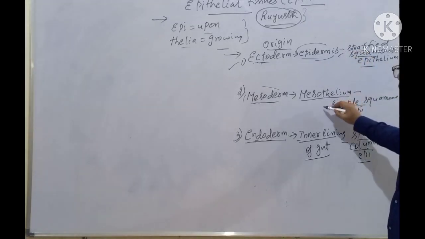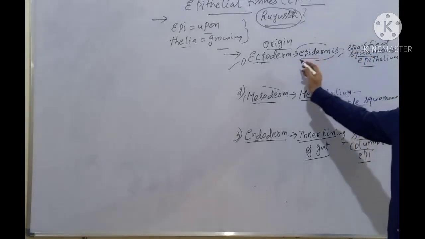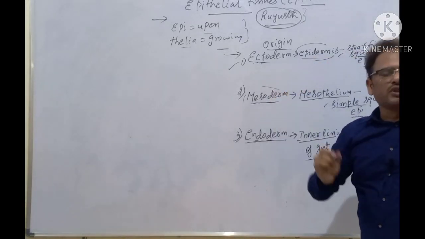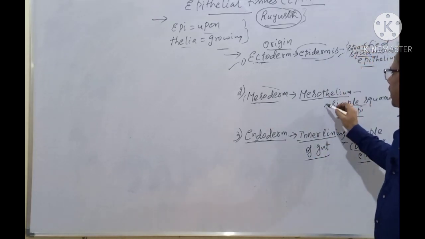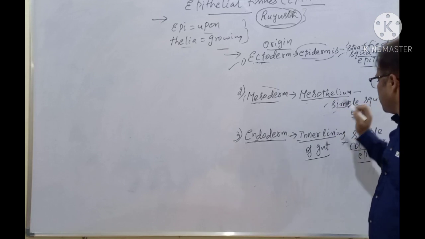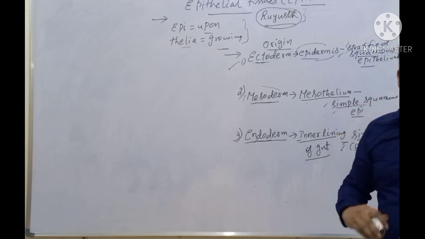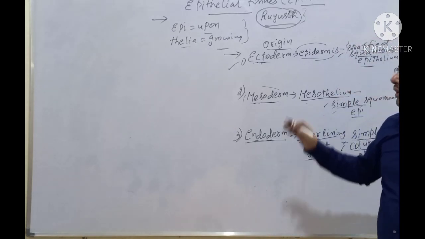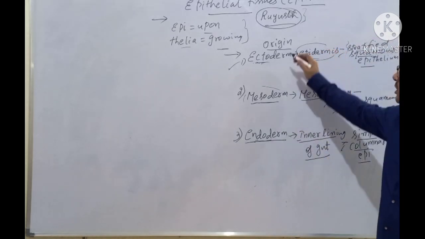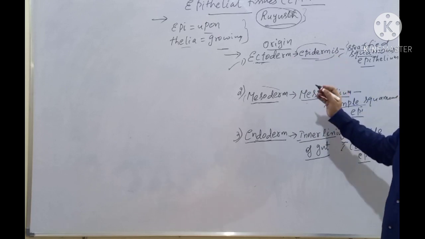No need to worry, bachon, all of you. I'll be elaborating under classification of epithelium, that is simple epithelium and compound epithelium. I'll be discussing in detail what is stratified, what is mesothelium, what is simple squamous, what is simple columnar. All these things will be discussed under classification. That is after 2 or 3 lectures I'll be discussing all these things, clear? Just remember here. Now it's very easy to remember, my dear students.